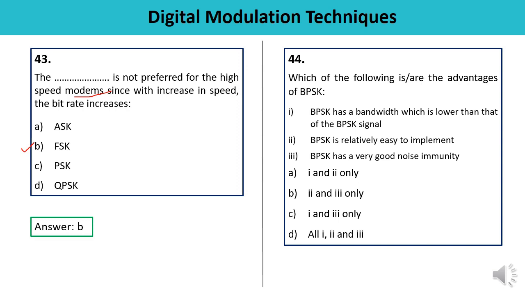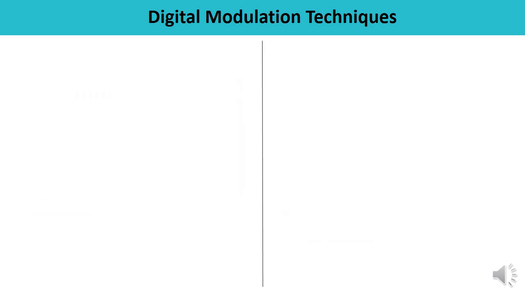Question number 44. Which of the following are the advantages of BPSK? Here we are talking about the advantages of binary phase shift keying, right? BPSK has a bandwidth which is lower than that of FSK signal. This is correct. BPSK is relatively easy to implement. No, this is not right. BPSK has a very good noise immunity. This is correct. It means 1 and 3 are the advantages, so the answer is C. Correct one.